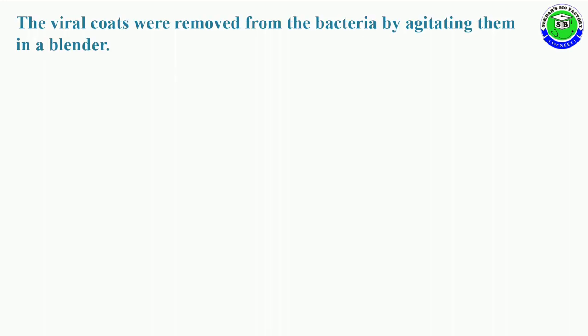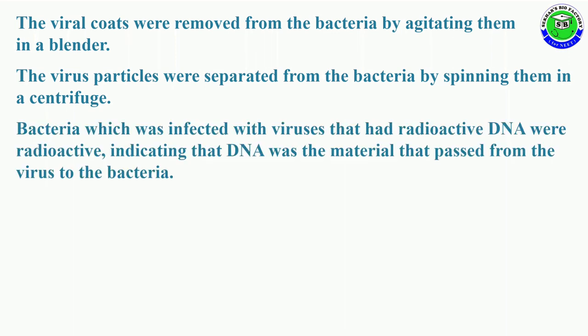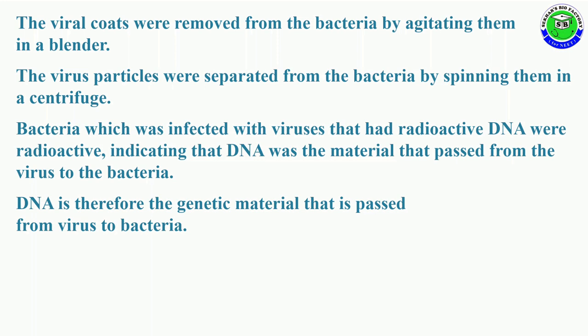The viral coat is removed from the bacteria by agitating them in a blender. Then the virus particles were separated from the bacteria by spinning them in a centrifuge. Finally, the bacteria infected with virus that had radioactive DNA were radioactive. It indicates that DNA is the material that passed from viruses to the bacteria. It is the answer for this question. Along with the answer, you should draw the diagram. So DNA, therefore, is the genetic material, passed from virus to bacteria.